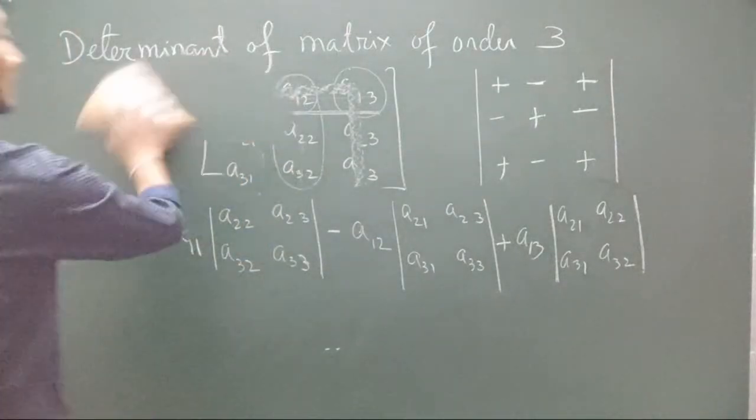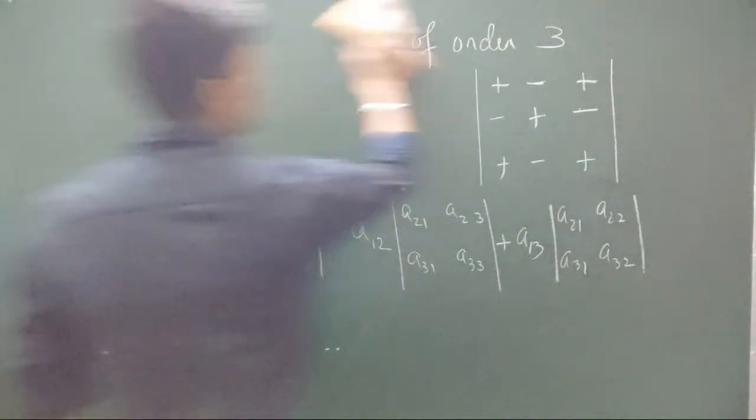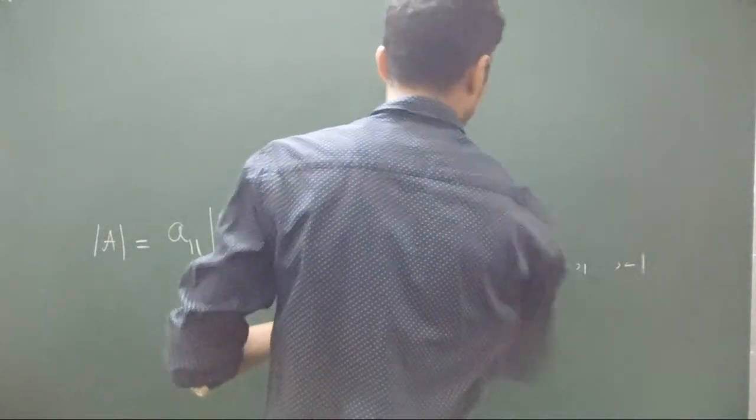So let's quickly calculate one example of a 3 by 3 matrix.